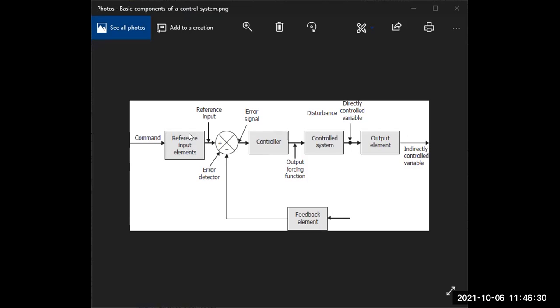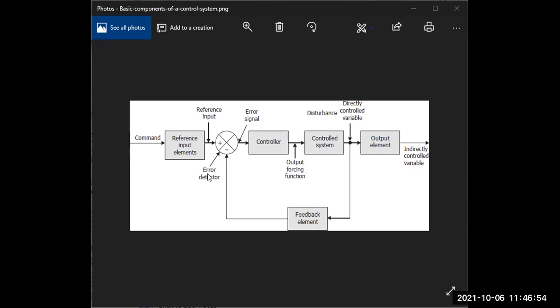Then the received input is given to the set point. This set point controls the overall operations. It is connected to the controller part as well as the feedback element.